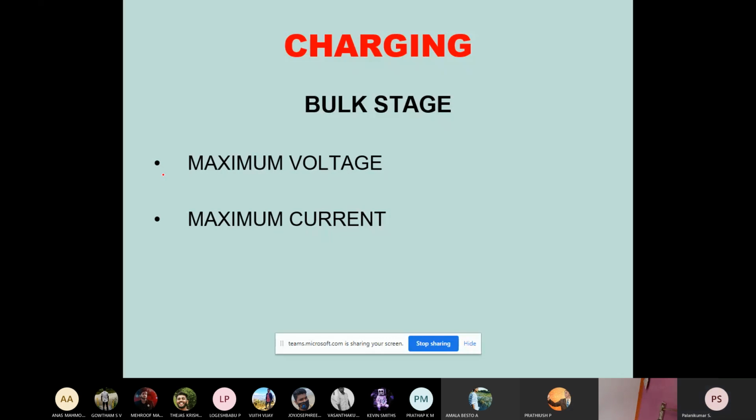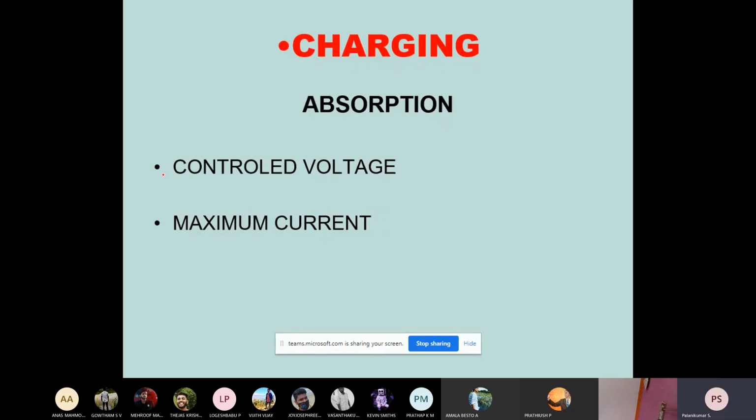Whereas in absorption, if you want to charge the battery, we have to go for absorption charging. There the voltage need not be maximum, but the charging current has to be maximum. So that is the controlled voltage level.